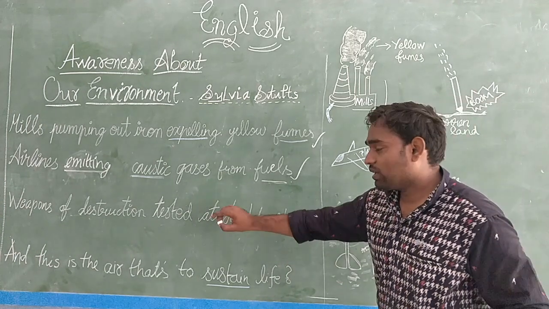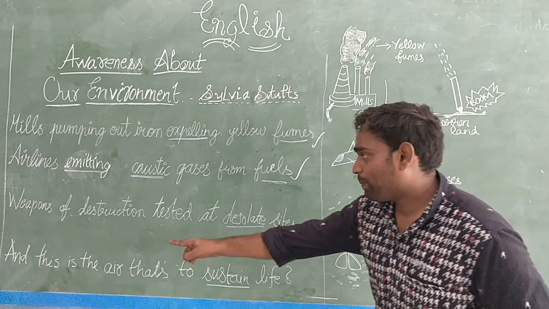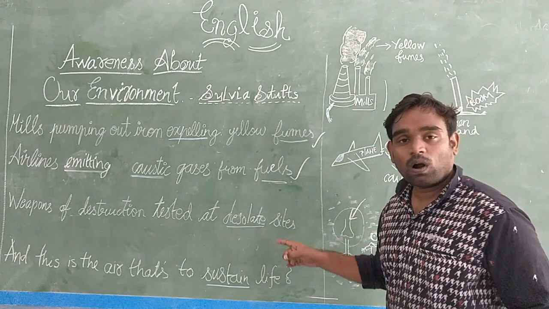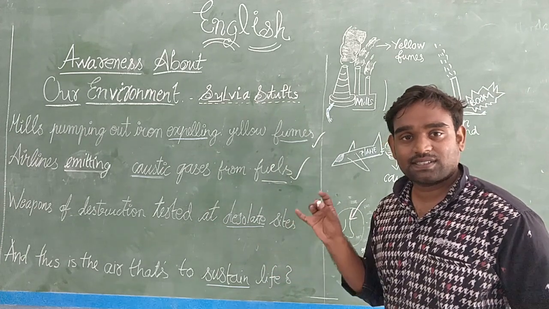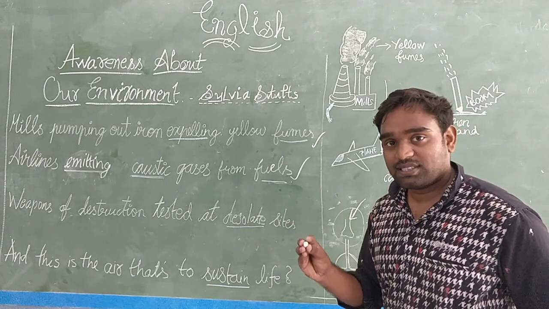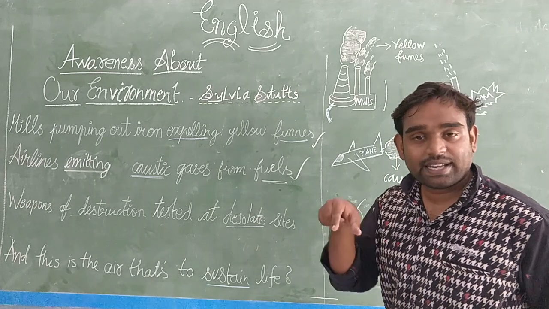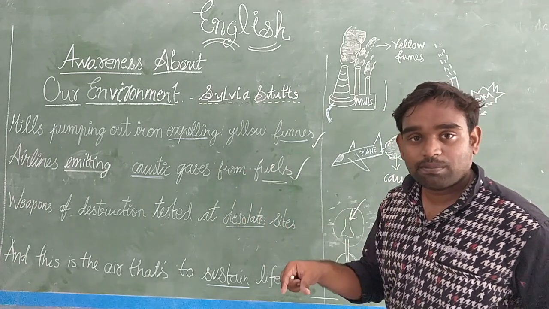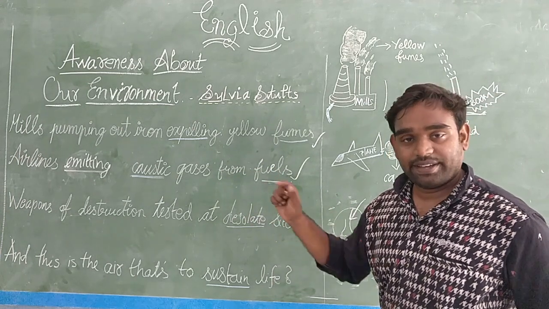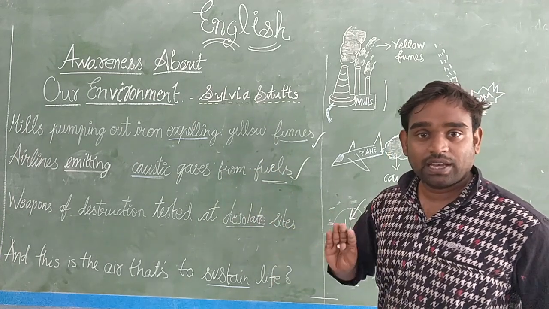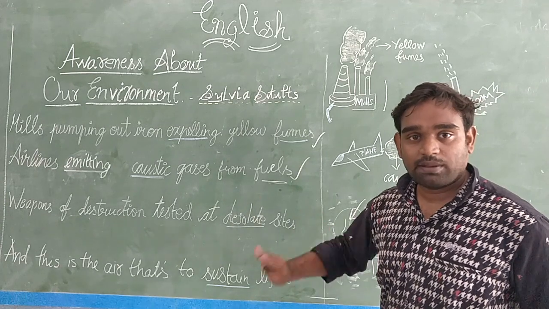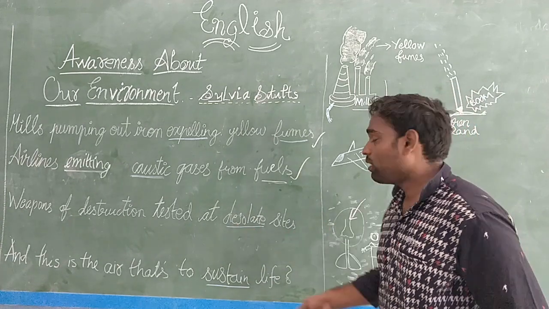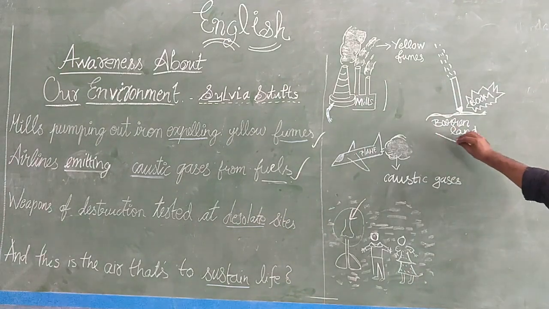So I'll read out this line: weapons of destruction tested at desolate sites. If you want to test that kind of dangerous weapons, you must not throw them in cities like this. We have to use them very far away from the public, humans or animals. Am I right, children? So they tested in isolated or barren land.